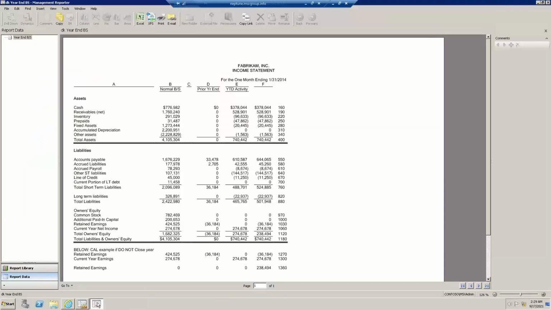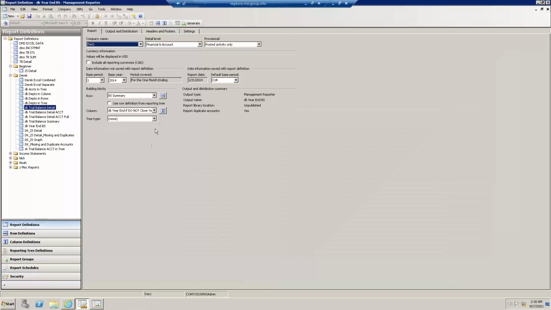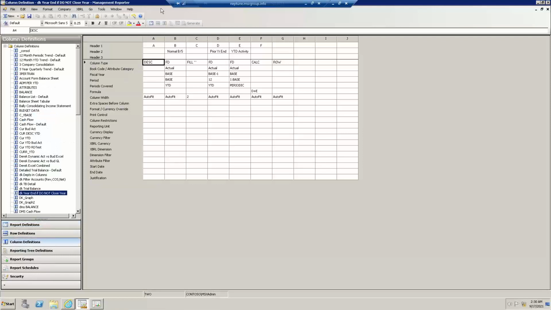All right, so let me look inside the client viewer. In this balance sheet, let me first of all talk about a normal balance sheet. So this column B is such. Now here to the right, if you do not do a year-end close, we utilize these columns to the right. And as I describe those further, it's best if I just show you inside the report designer. I'm going to open up the column definition for that.